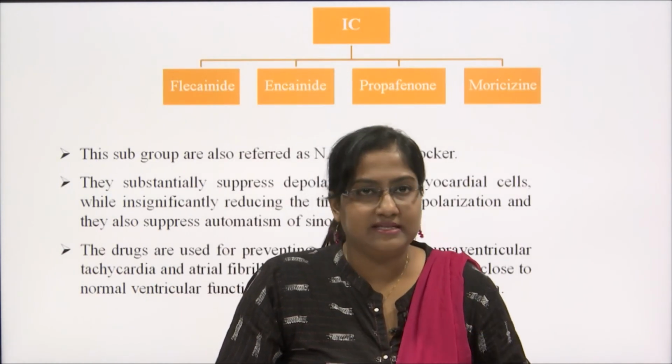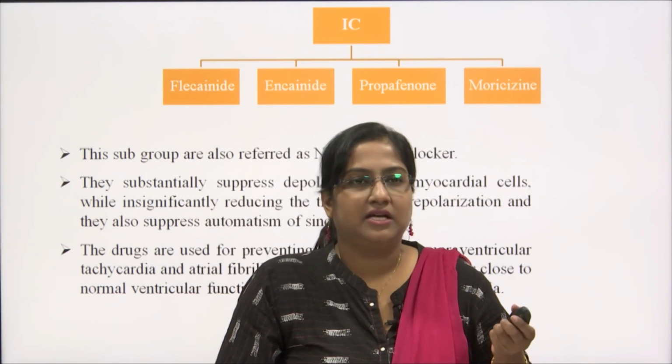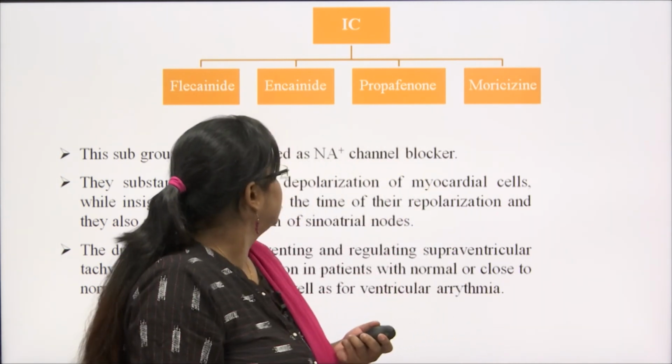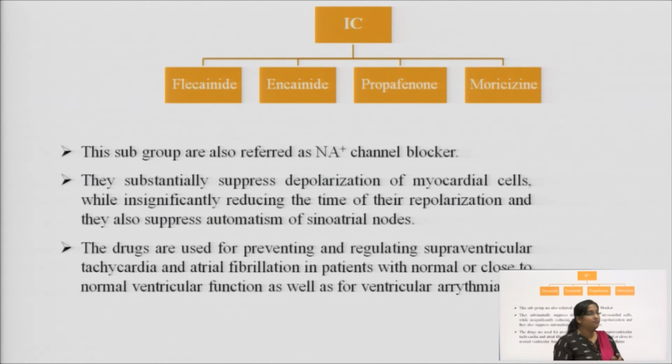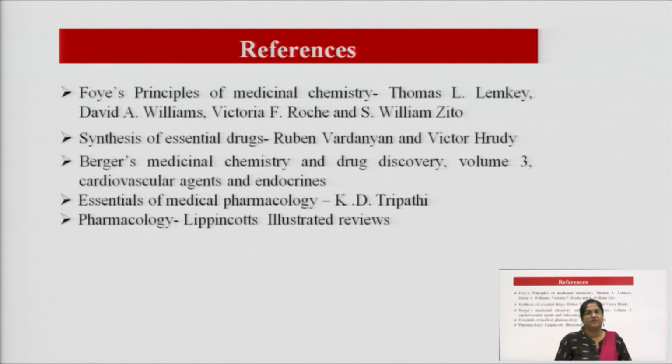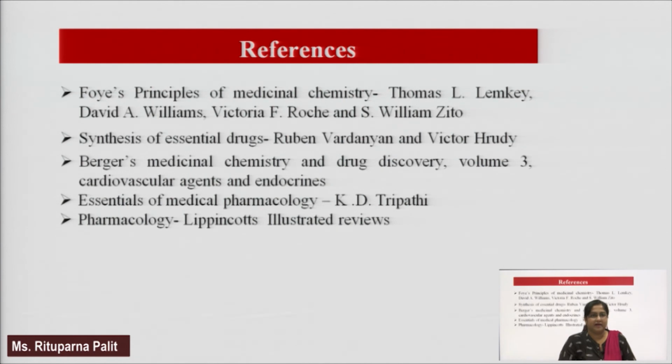And this is the 1C class, that is flecainide, encainide, propafenone and moricizine. And these are the references. The references are the same as last class: for the chemistry part, Foye, Synthesis of Essential Drugs and Burger are used, and for the pharmacology part, Essentials of Medical Pharmacology by KDT and Pharmacology by Lippincott Illustrated Reviews are used.